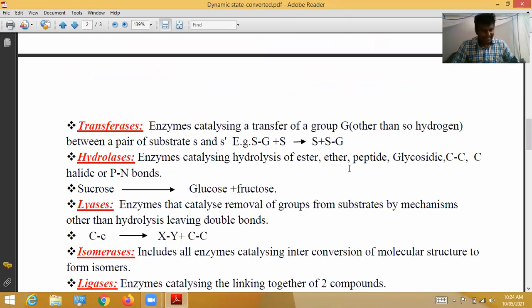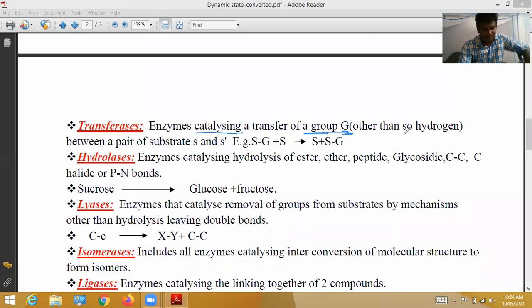Next, transferases. These enzymes catalyze, or speed up, the transfer of a group G other than hydrogen from one substrate to another substrate.